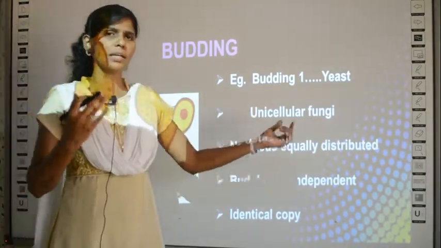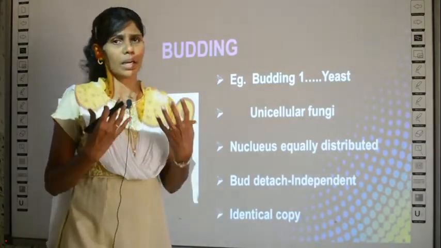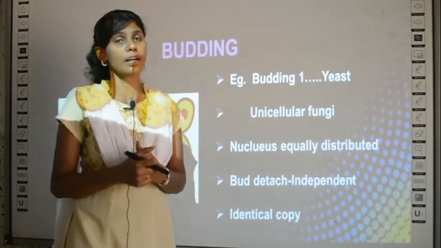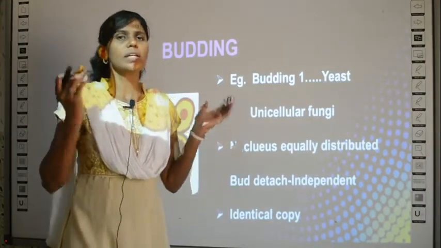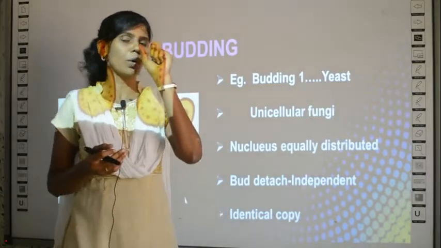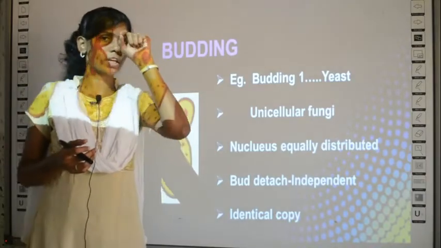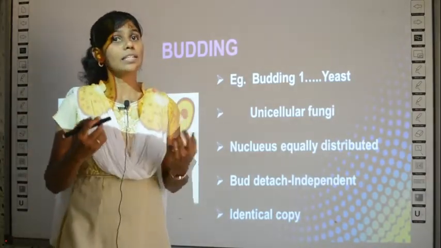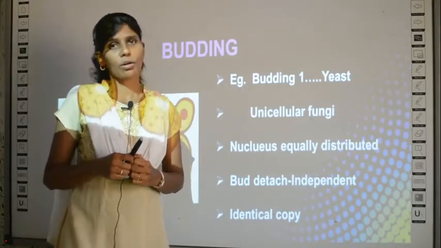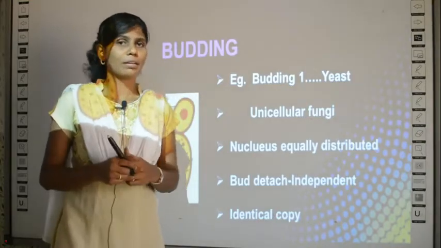Of course, you can see it when many yeast are together. You may question me, when my mom bakes the bread, I can see the yeast, you tell that I can't see. You can see when it is so much in number, when it is all clumped together, you see it as a little ball. Okay, but when you dissolve it in water and take one drop of water and place it under the microscope, and if you see, maybe after the lockdown is all over, when you come to school, we can go to a lab and we can view this.